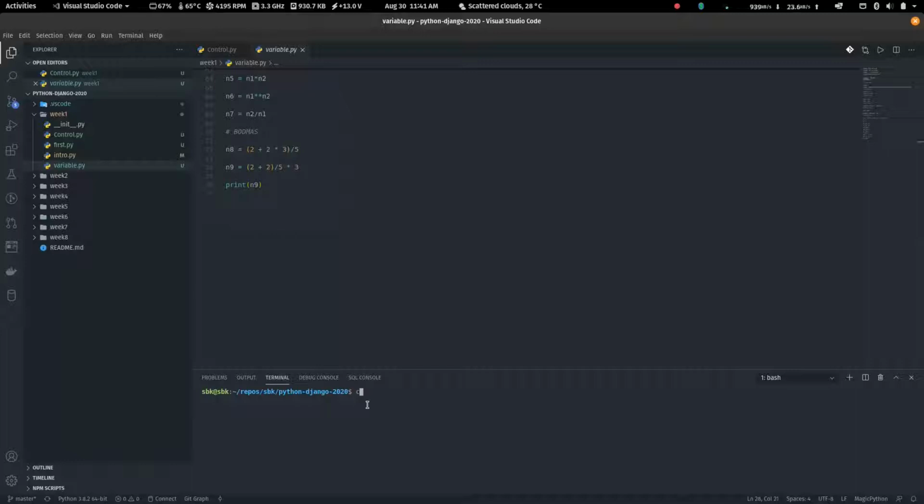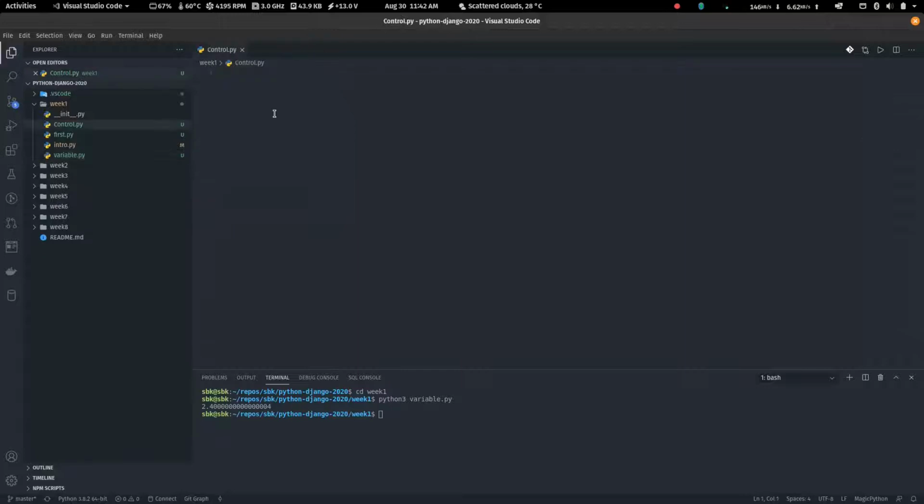Oh, no. We are not running code like that again. So cd week 1. From now we are using the terminal, so you have to start getting familiar with it. And then we say python3. But if you're using Windows, you just say python and then the name of the file you want to run. So I have variable, and you can press the tab key and it will find the rest for you. Right, so that's what we've been doing.